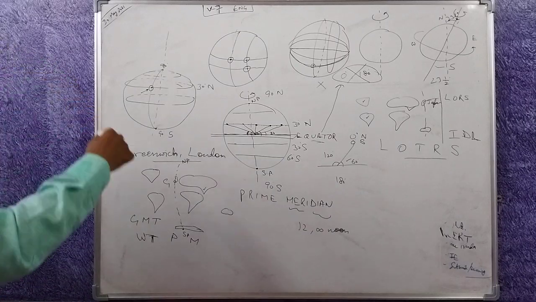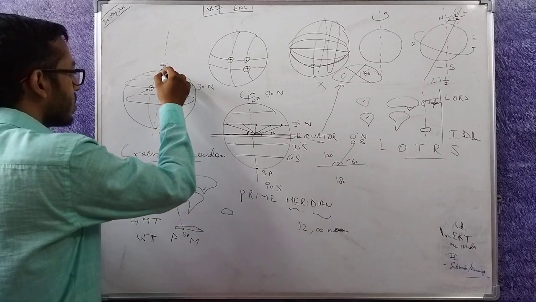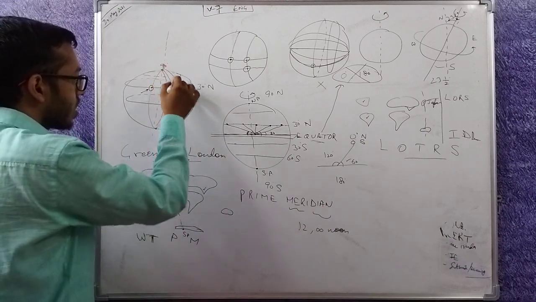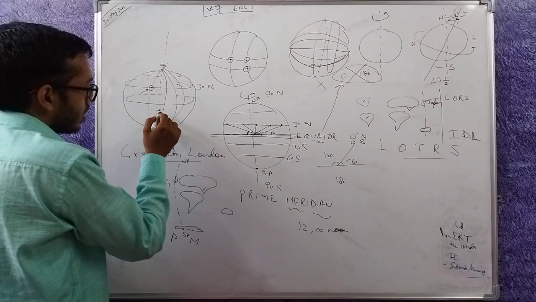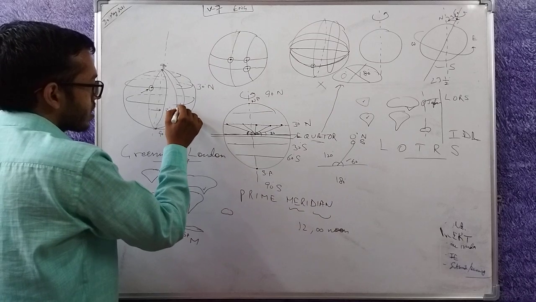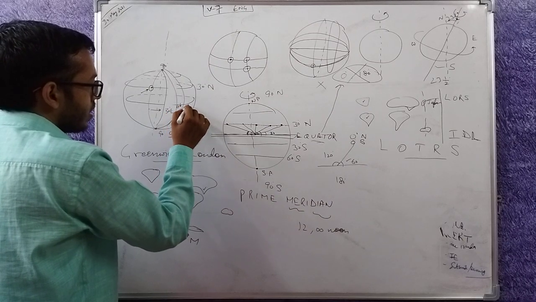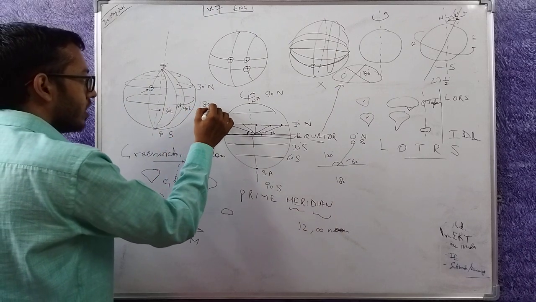Now, once I have defined the prime meridian, I can define as many lines as I want. Here is a line, here is a line, here is a line. Since you are moving to the east of this line, this will be 30 degree east, this will be 60 degree east, this will be 90 degree east, and this will go till 180 degree.